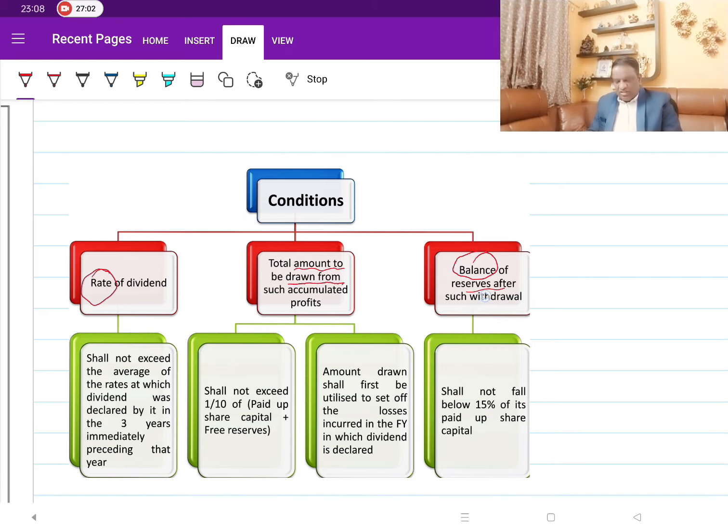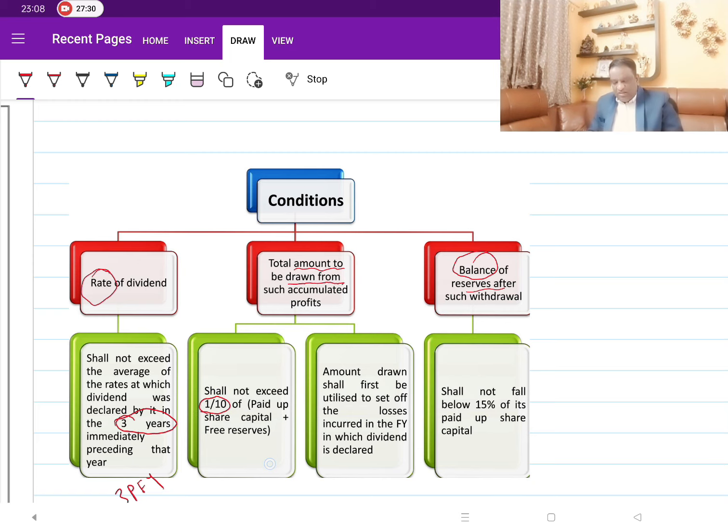Then what are the percentages? When it comes to the rate, it is the average of 3 years. It is the 3 preceding financial years. Whatever rate you have paid, the average of 3 years is what you need to keep. Next, how much amount can I draw from the reserves? I should not draw more than 1/10 of paid up capital and free reserves.